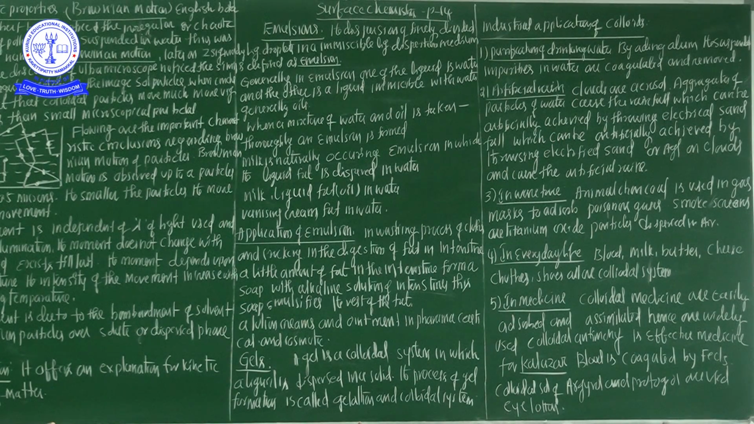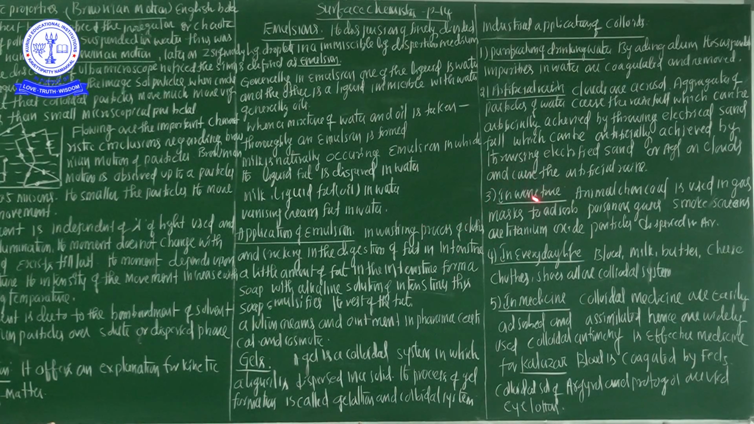Clouds are aerosols, water dispersed in the air. Aggregates of water particles cause rainfall, which can be artificially achieved by throwing electrified sand or AgI, silver iodide, on clouds, causing artificial rain. Silver iodide has a crystal structure similar to that of ice.